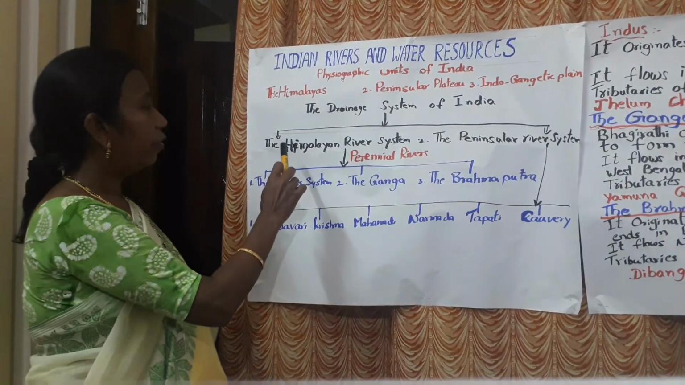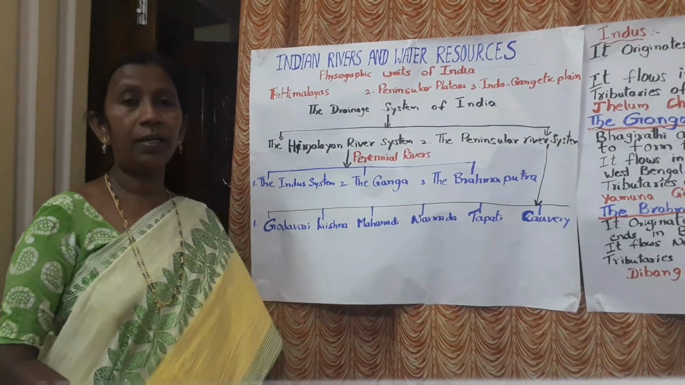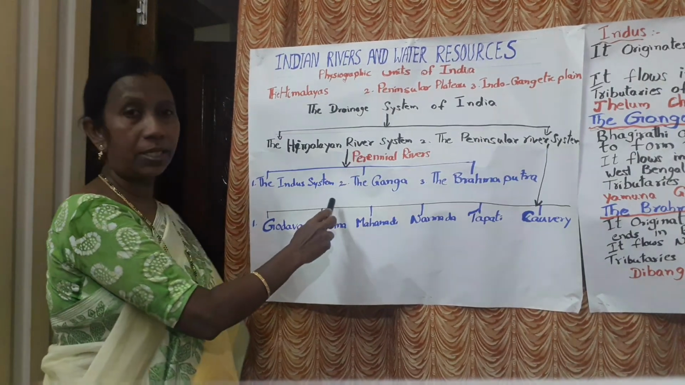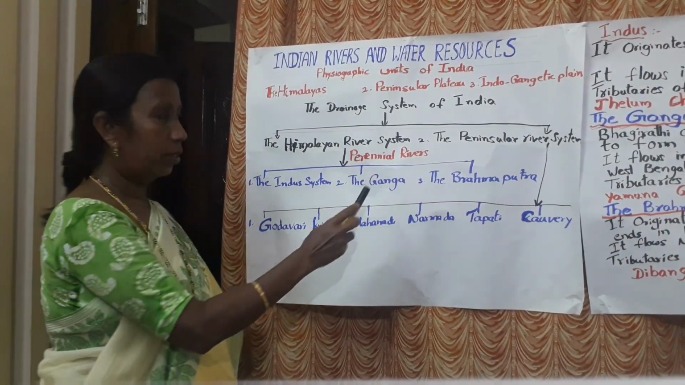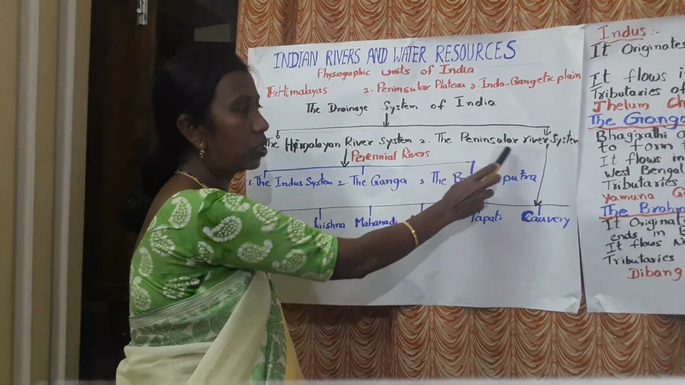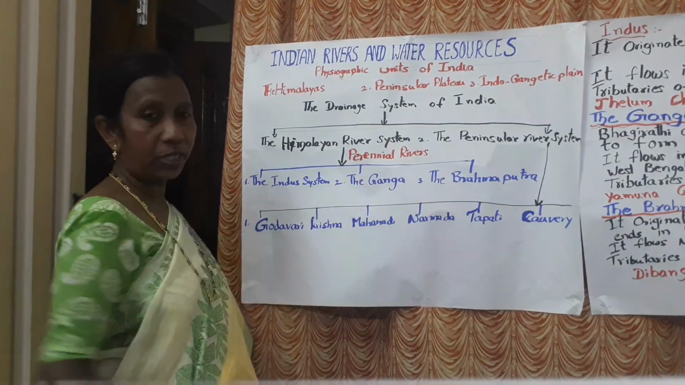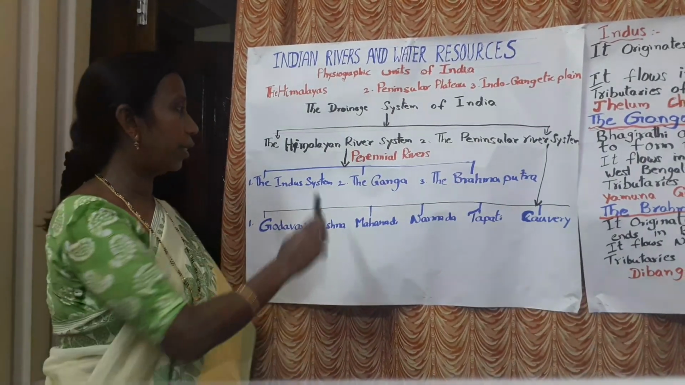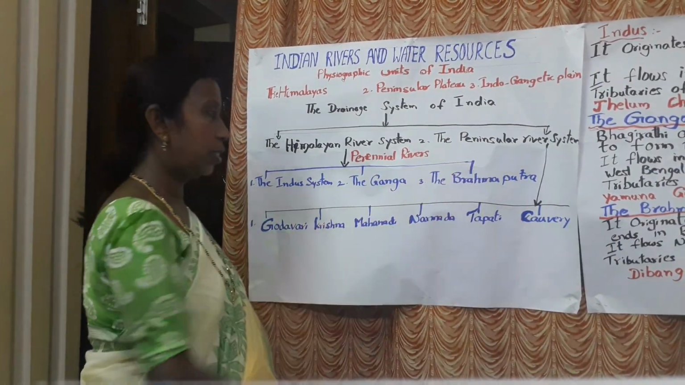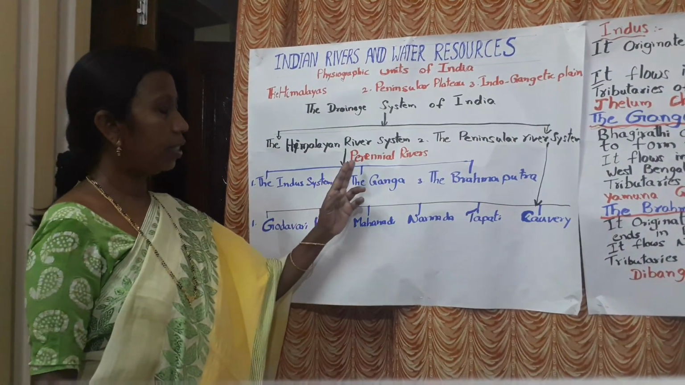Now we will see the drainage system of India. Today we will learn the drainage system of India. The drainage system of India is divided into two categories. One is the Himalayan river system and the second one is the Peninsular river system. Now we will go to the Himalayan river system.